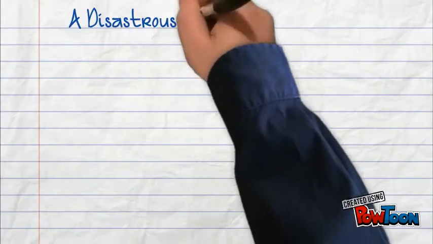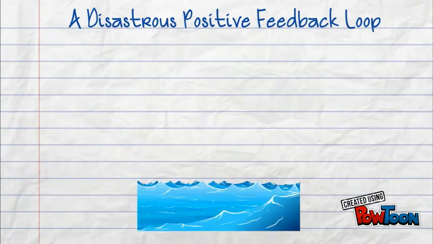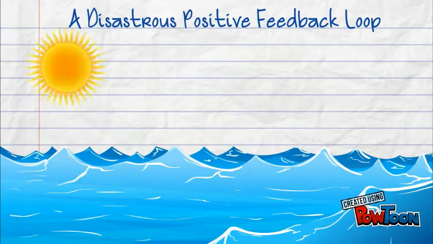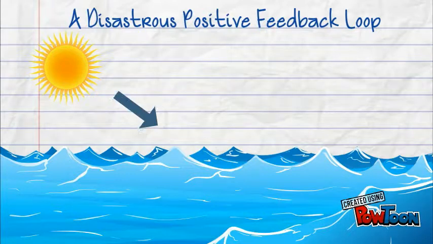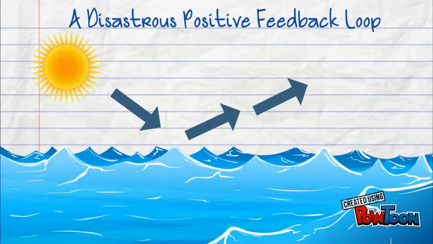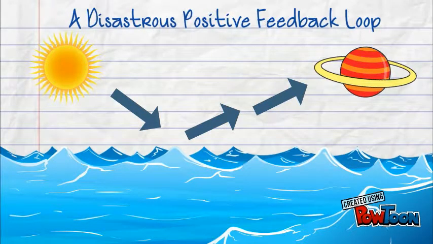A disastrous positive feedback loop. Acidification also occurs due to reducing the amount of sulfur flowing out of the ocean into the atmosphere. This reduces reflection of solar radiation back into space, resulting in even more warming. This is the kind of positive feedback loop that could result in a runaway climate change and, of course, even more disastrous effects on the ocean.